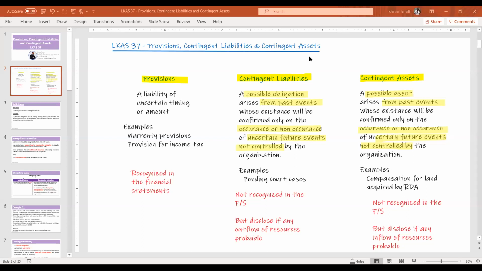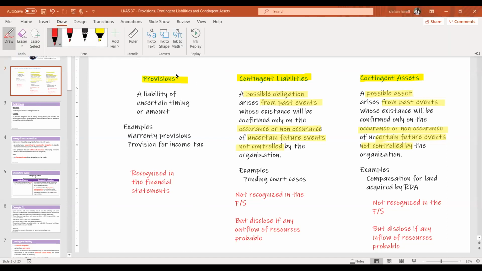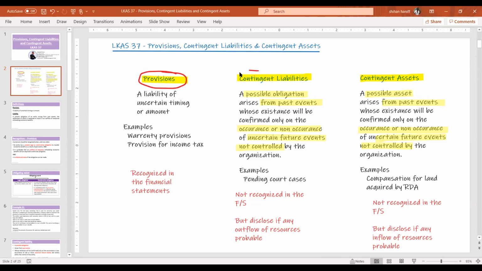Sorry, I couldn't share the screen. LKS 37 discusses three areas: provisions, contingent liabilities, and contingent assets.